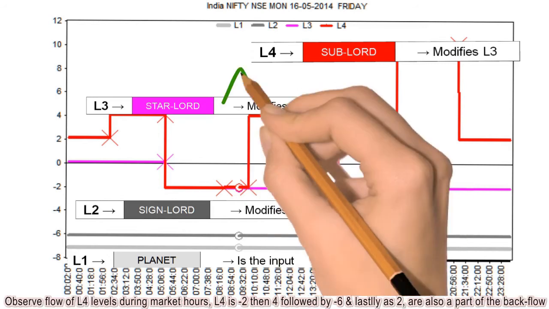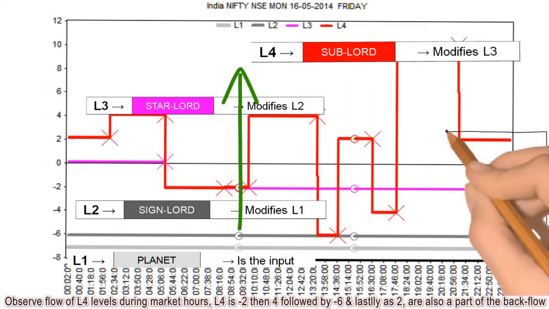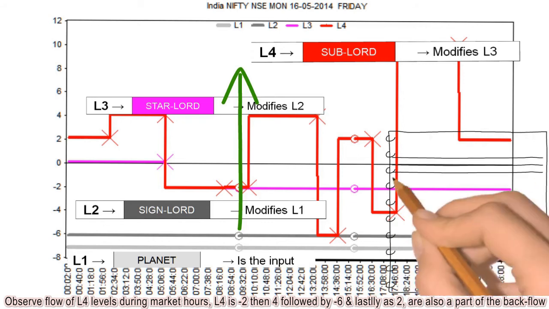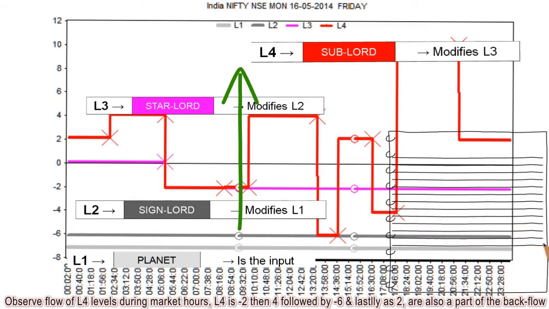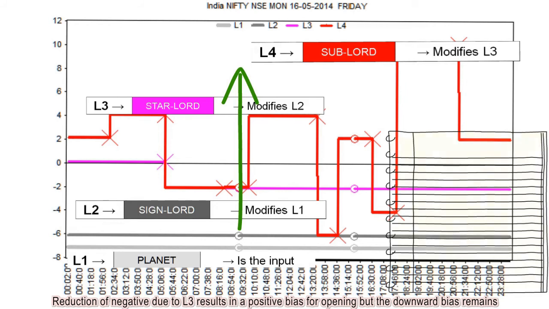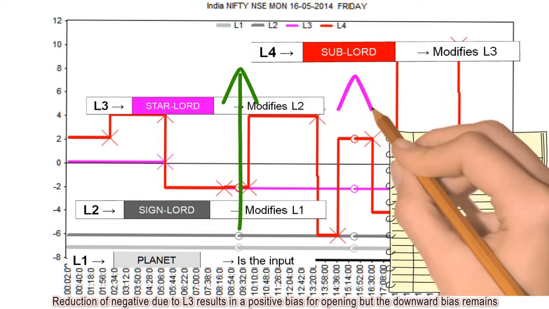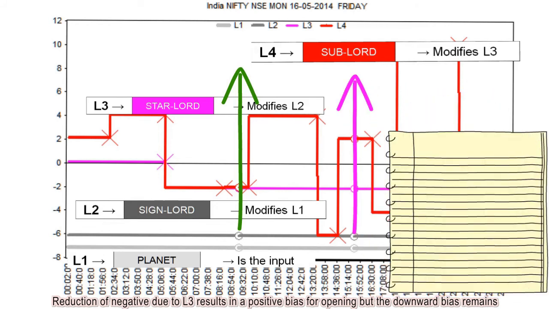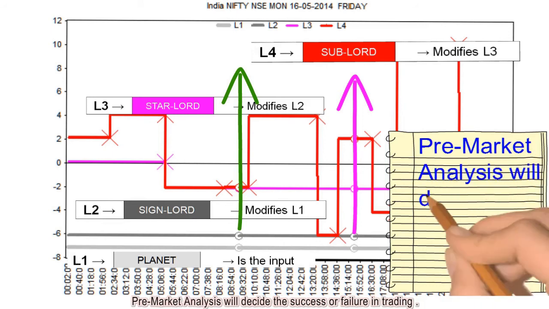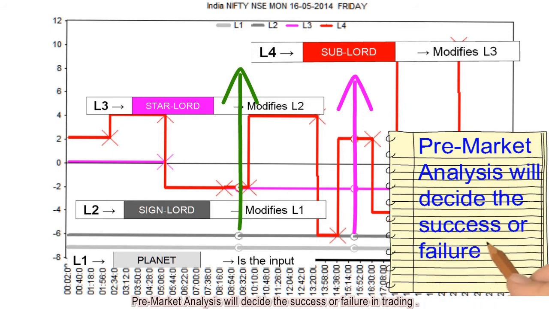Observe the floor of L4 levels during market hours. L4 is -2, then 4, followed by -6 and lastly S2. They are also a part of the backflow. Reduction of negative due to L3 results in a positive bias for opening but the downward bias remains. Pre-market analysis will decide the success or failure in trading.